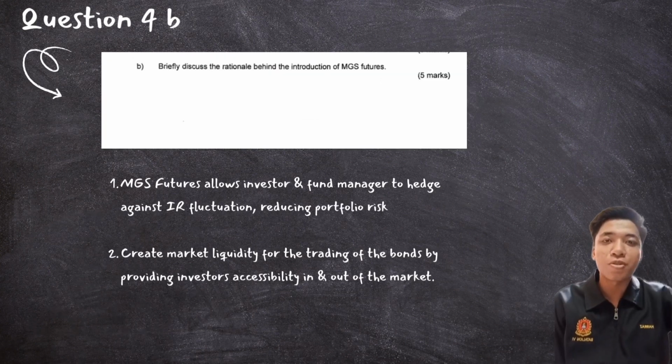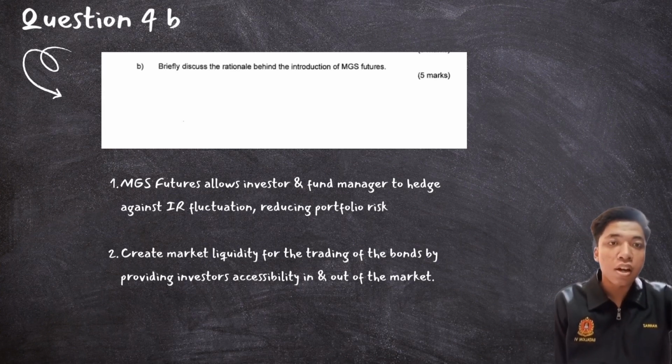Okay, so I want to explain question 4B. The question asks to discuss the rationale behind the introduction of MGS futures. Look at this, it has 5 marks. How to answer it?